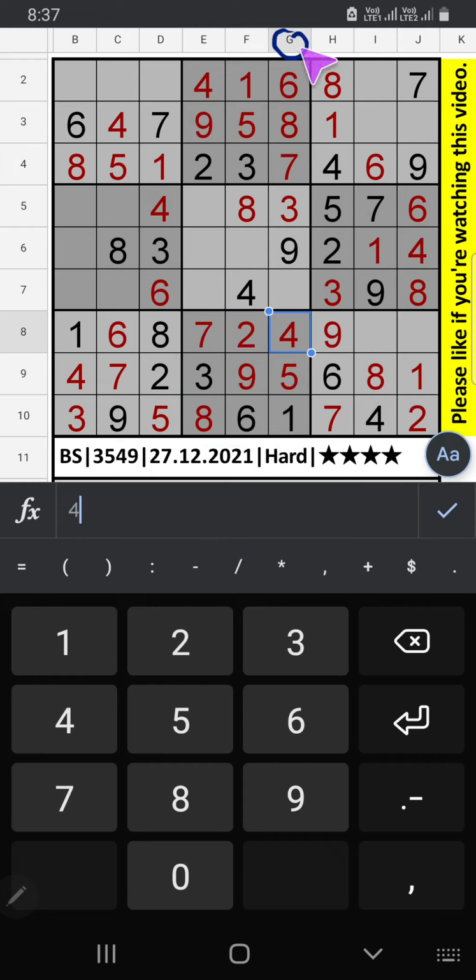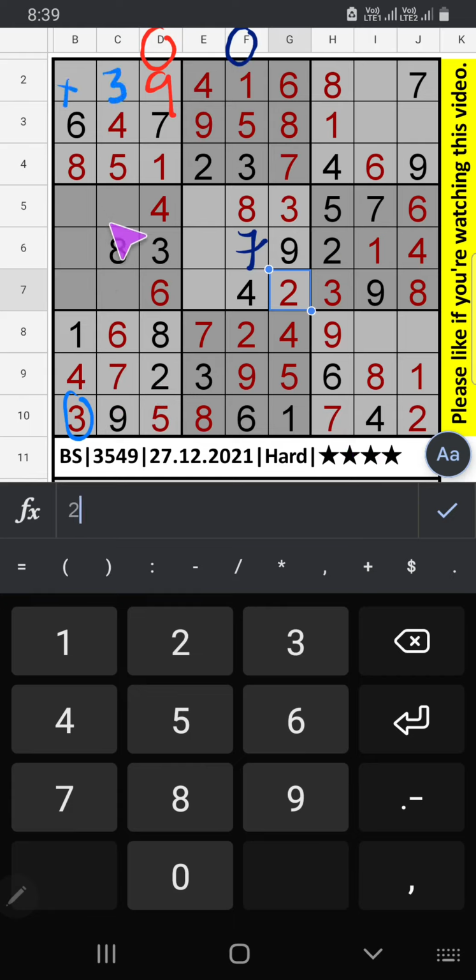In column G, one number is remaining, 2 will be here. In column F, one number is remaining, 7 will be here. Also in column D, one number is remaining, number 9 will be here. 3 can't come in this cell, 3 will be here.